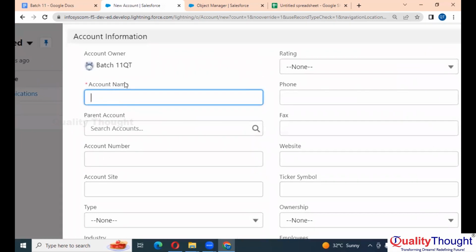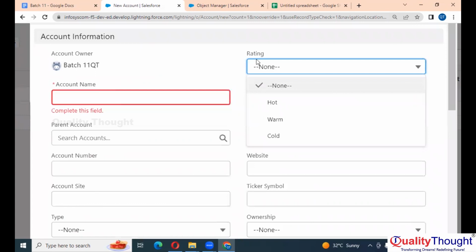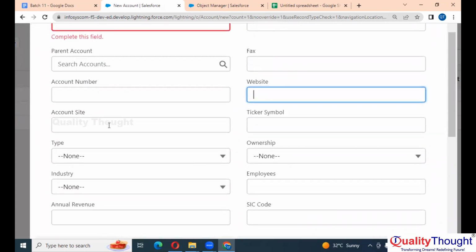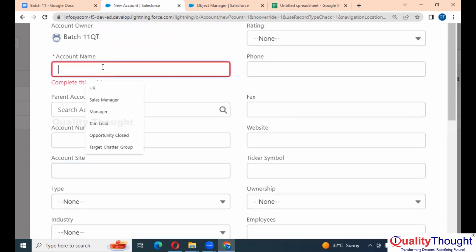This is the Account Name field. This is your Rating field. This is your Website field. This is your Account Site field. This field stores individual data. For example, Account Name stores something called text, right?